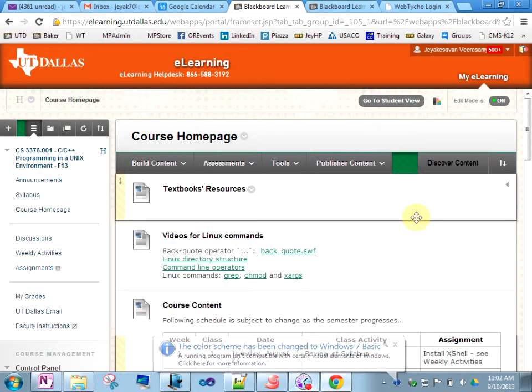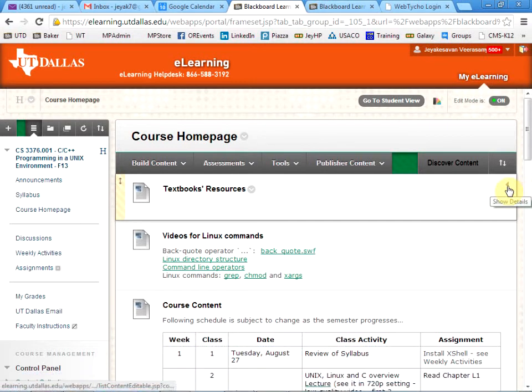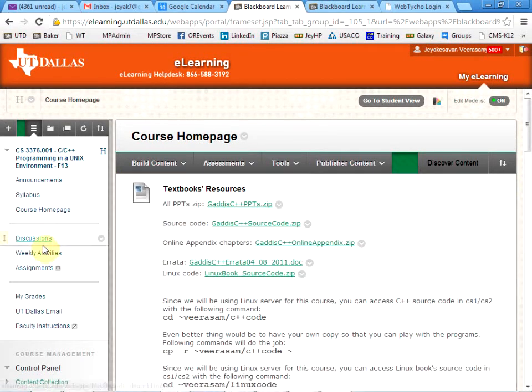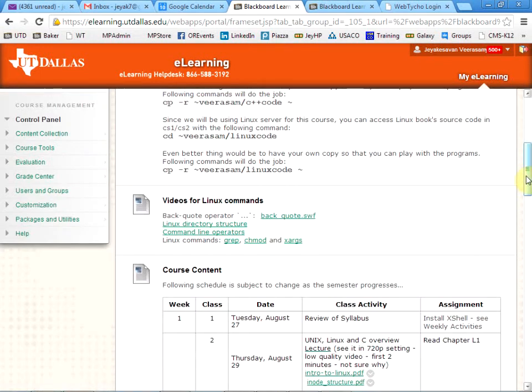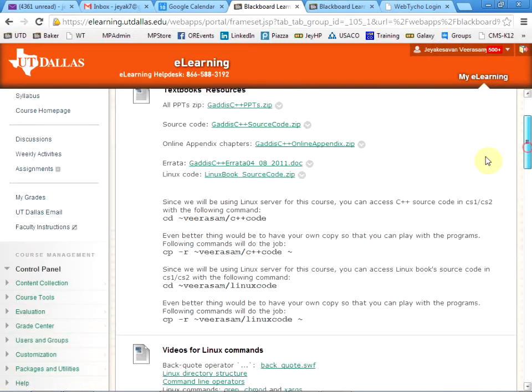Good morning. So hopefully you guys have noticed this on the course homepage. You've got textbook resources, all the PowerPoints, source code. But you are better off, particularly since we are working in Linux, doing this source code copying in Linux. So you can copy everything this way.